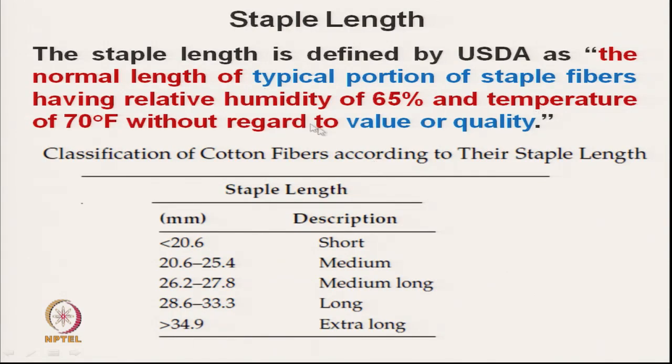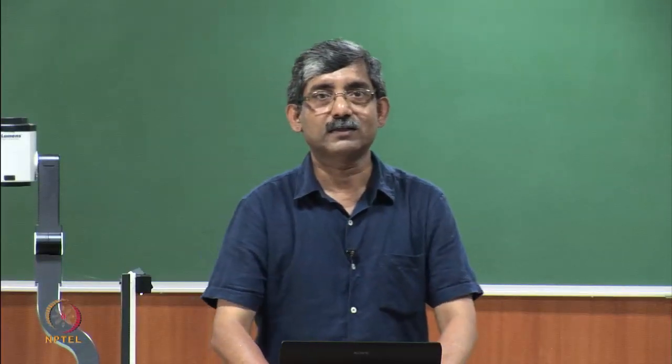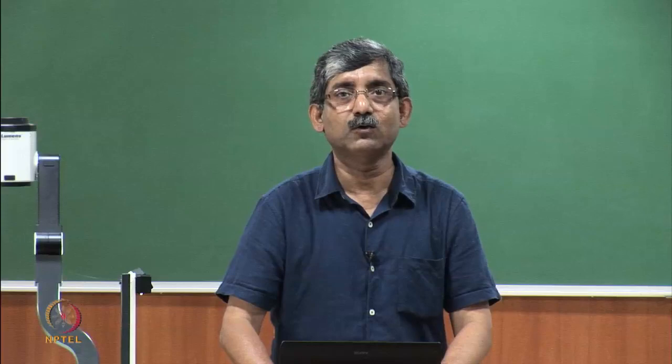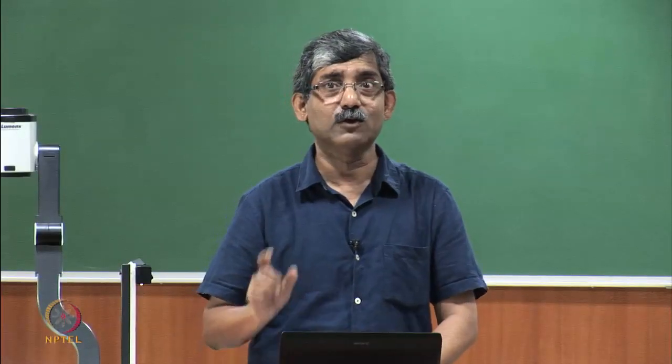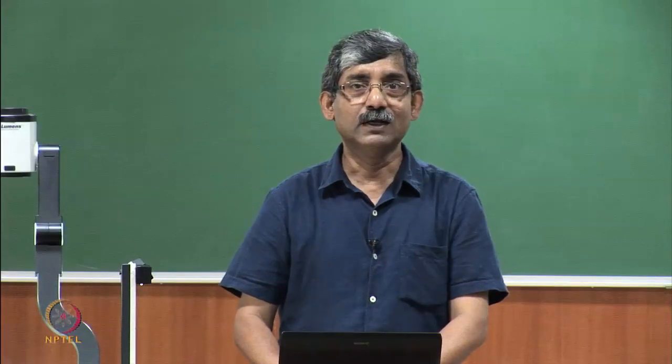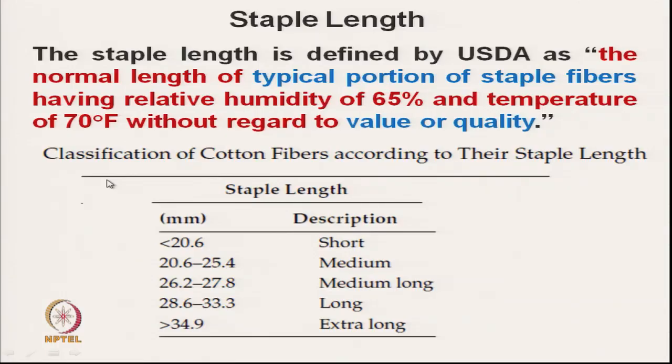This value is used basically only for comparative quick evaluation of fiber length. That is why it is written without regard to value and quality. We would like to know the overall length of the majority of the fibers. As per USDA, the classification of cotton fiber is according to the staple length.